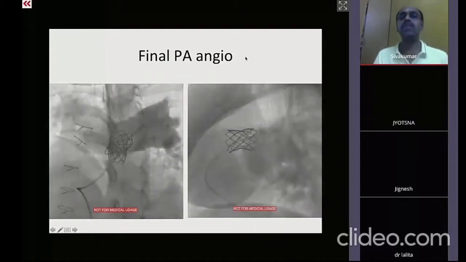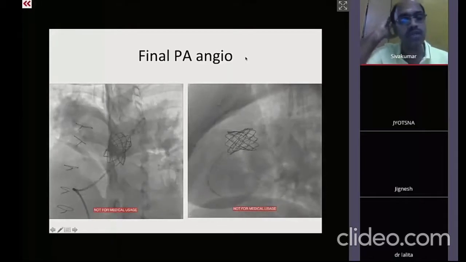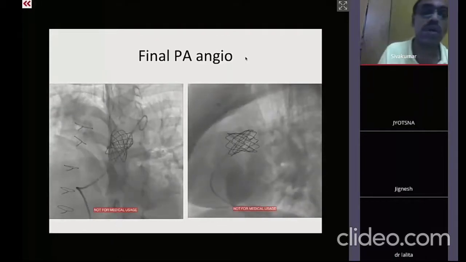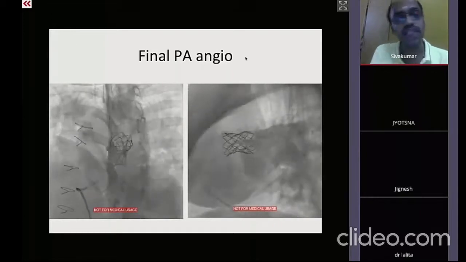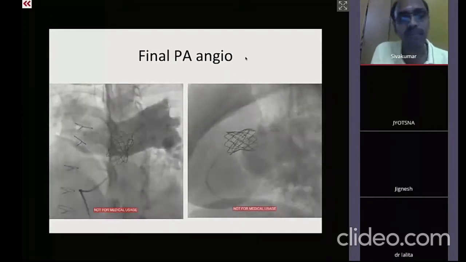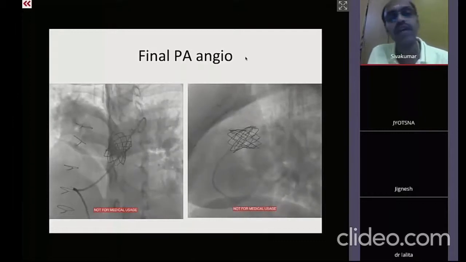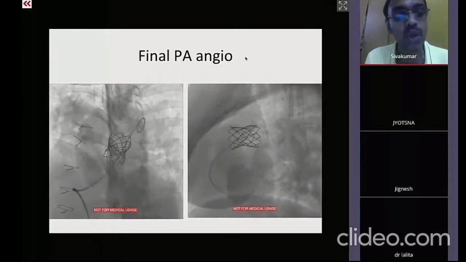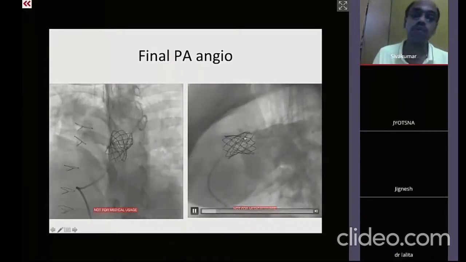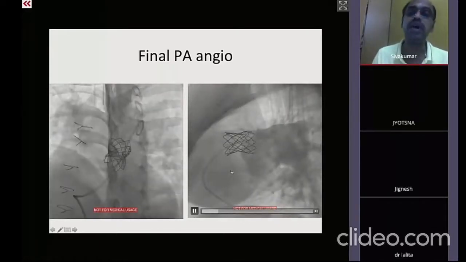So the Melody valve is the commonly used valve internationally, and as I told, it has been implanted in more than 14,000 patients. Whereas the next valve that has been used, which is the Sapien valve, is less than 500. The third valve that has been used, the Venous valve, is less than 200. So most of the world's literature is based on the Melody valve.